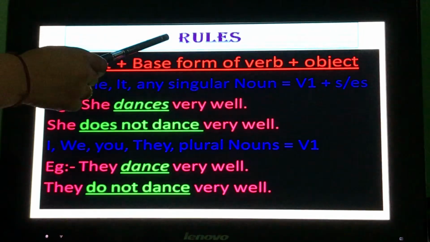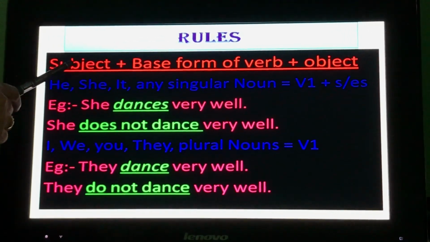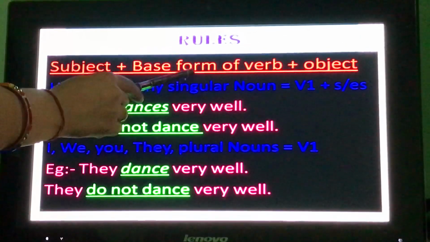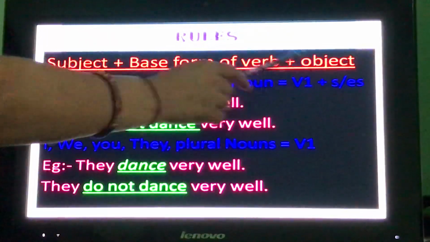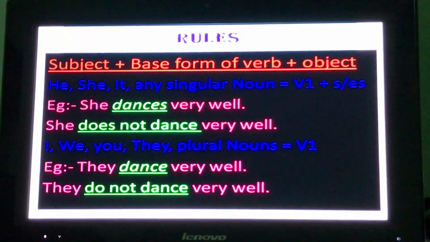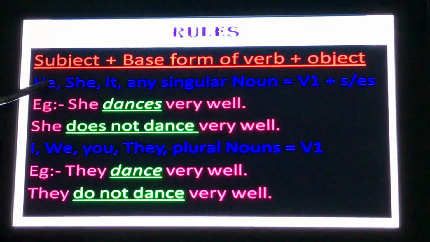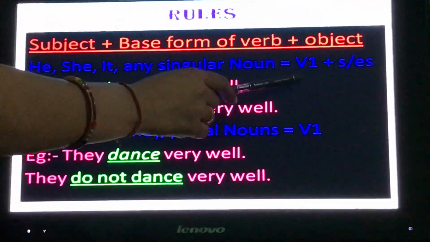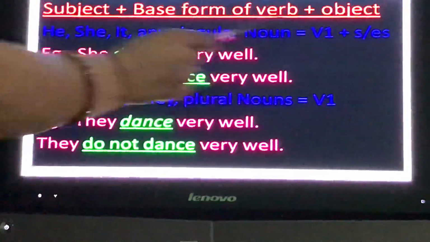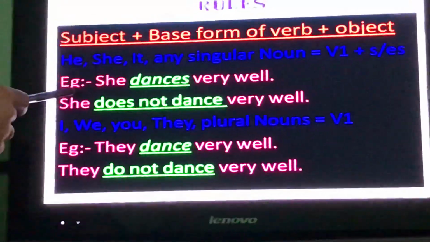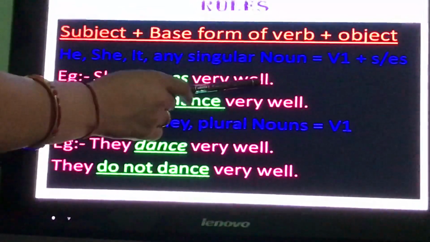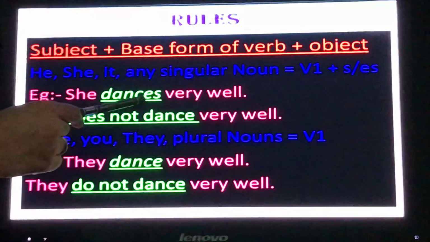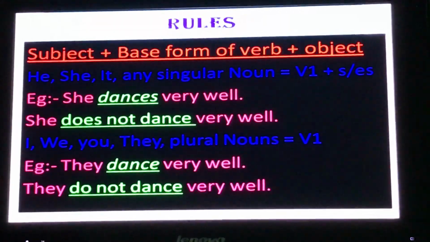Here is the rule to use simple present tense: subject, base form of the verb, that means the first form of the verb like buy, sing, dance, and then object. But here's a catch, students. If the subject is he, she, it or any singular noun, then we will use s or es with the first form of the verb. Here the example is given: she dances very well. Dances means s has been used with the verb dance because she is the subject over here.